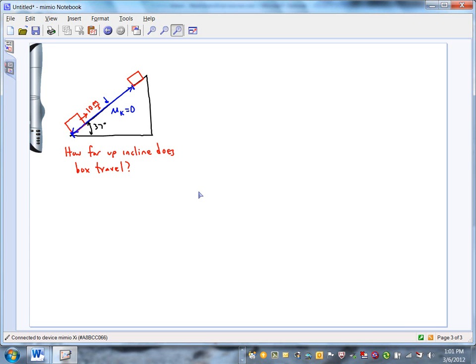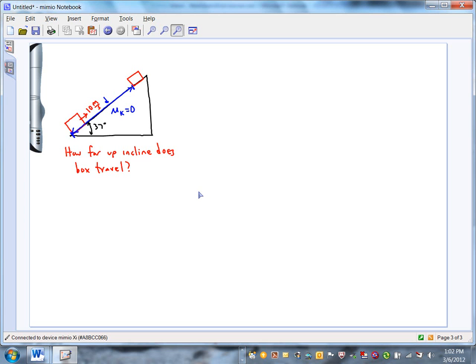I want you to think about how you would have solved this problem back in November. It would have been long. What would have been the first step? You said it, Austin. You would have had to draw a free body diagram. Let's think about that. The whole point of drawing the free body diagram would be so you can calculate what for the box?